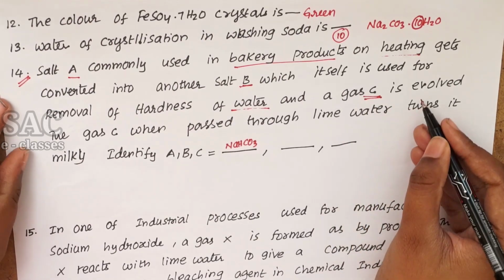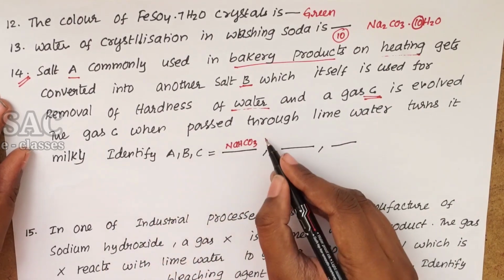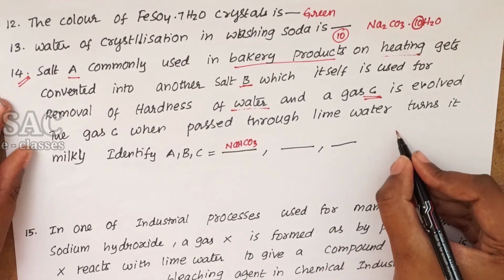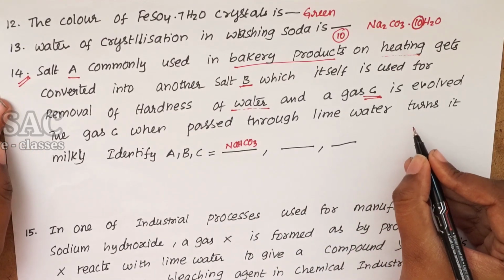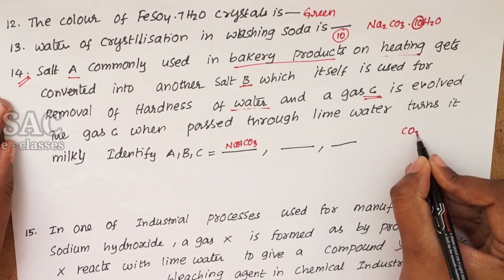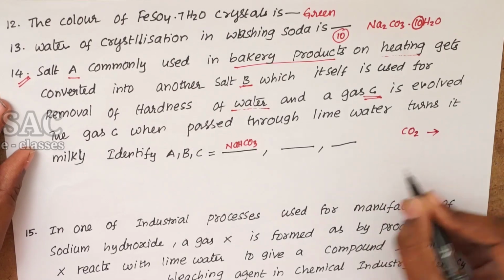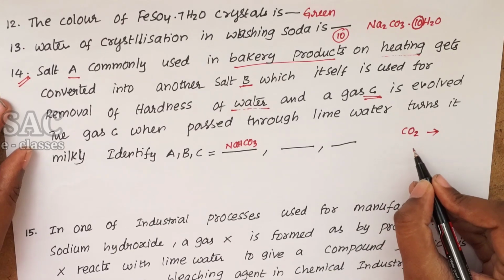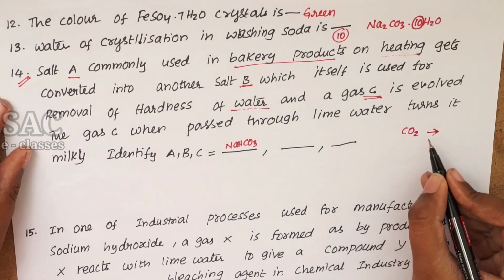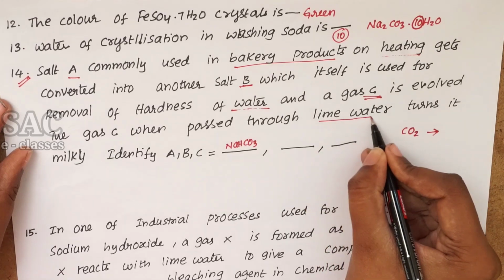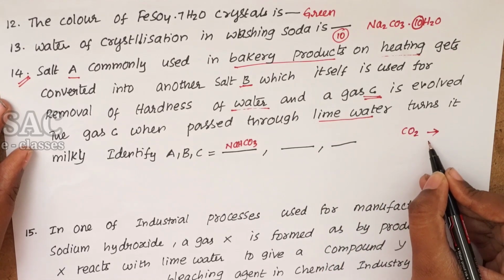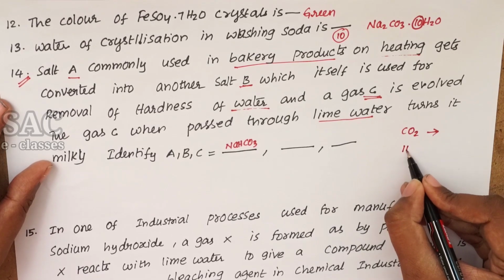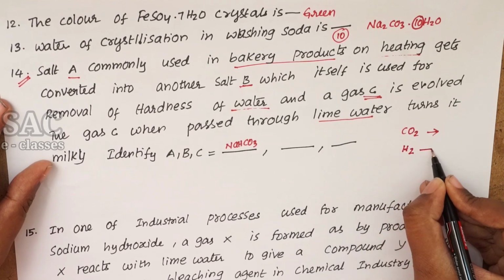When the gas is passed through lime water, it turns it milky. Usually the gas which turns lime water milky is carbon dioxide, and this is the test for the presence of carbon dioxide. If it turns milky, it is carbon dioxide. Then how can we identify that the evolved gas is hydrogen?